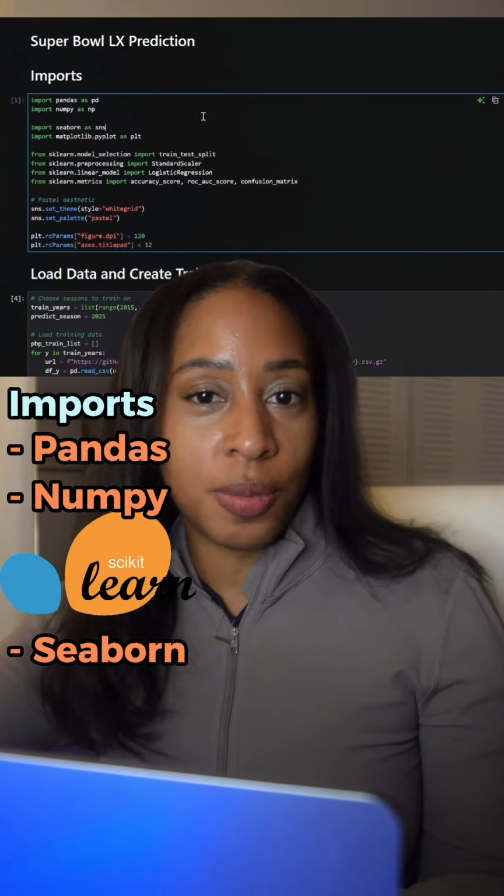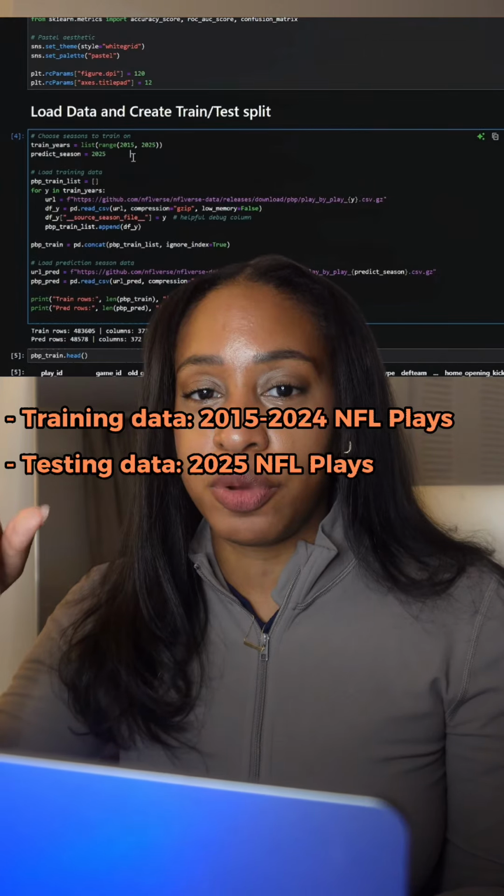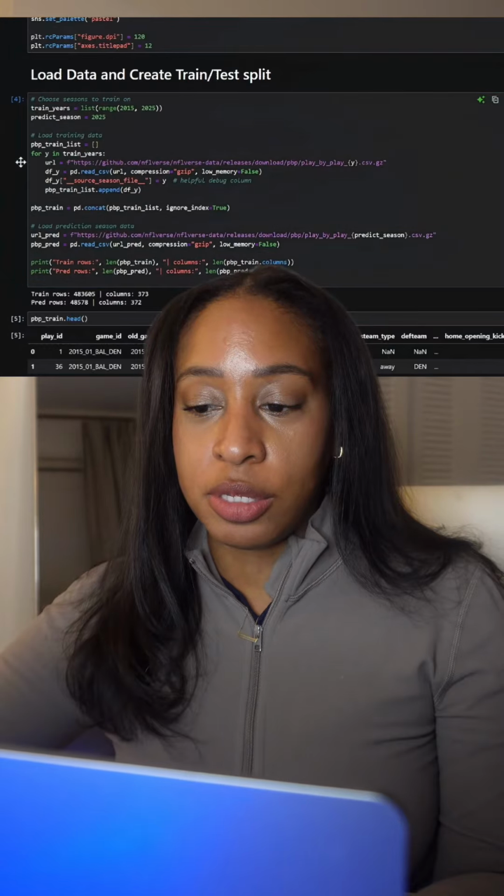Next, I'm gonna load in the dataset. I found play-by-play data on GitHub. I'm loading in years 2015 to 2024 for training and 2025 for prediction. Here, I'm not using a random train test split. I'm training and testing based on time. And here's what some of our data looks like.